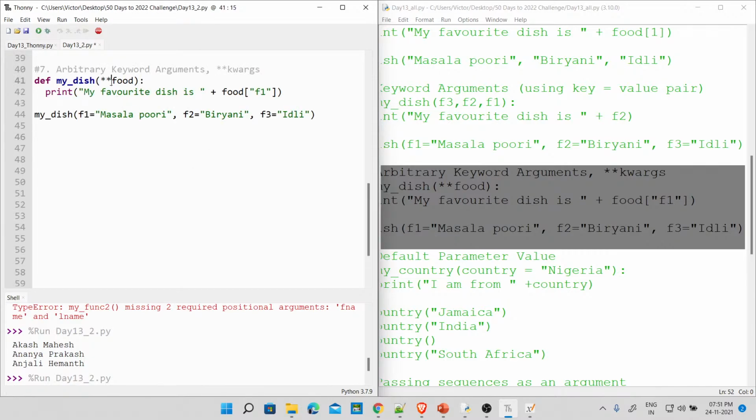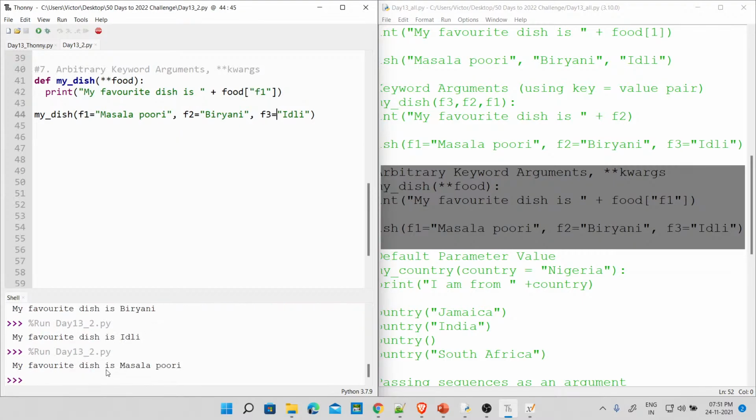So you see here, when we don't know, right? So we have just seen it now, right? We don't know how many keyword arguments that we pass into our function. Yes, so we use double asterisk. So my favorite dish is, now look here. Now I'm saying, okay, F1. Fine, F1 is masala puri, F2 is this, and this is that. Fine. So let's run this now and see. So it says my favorite dish is masala puri. Okay, fine. Now this is done.